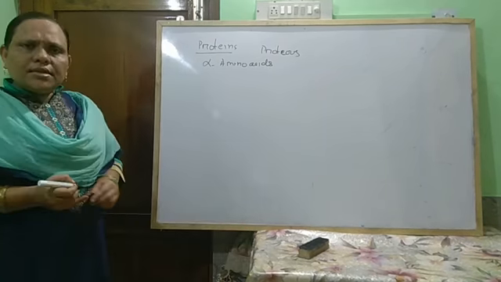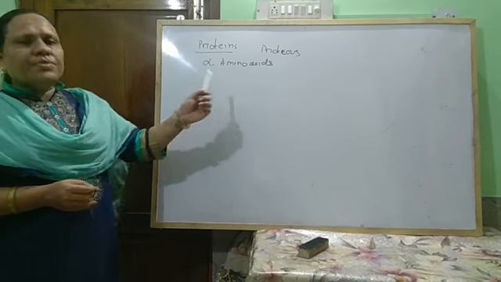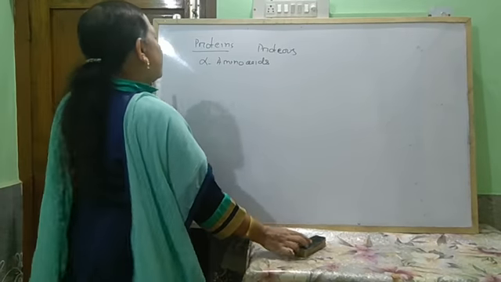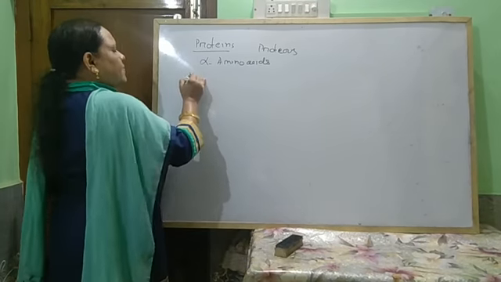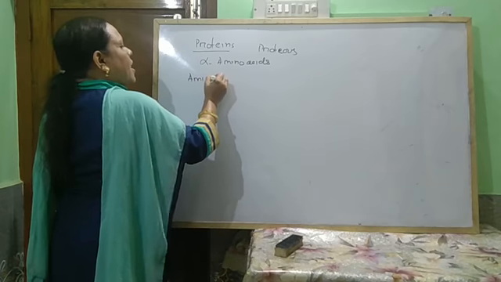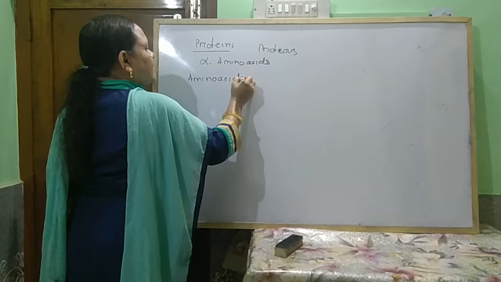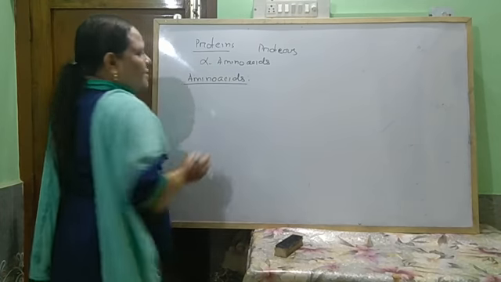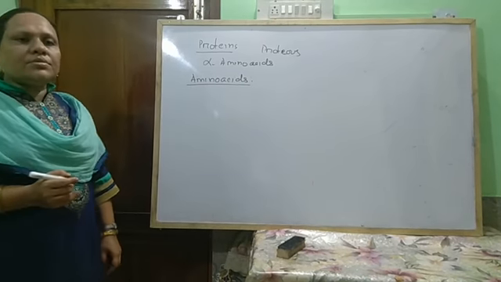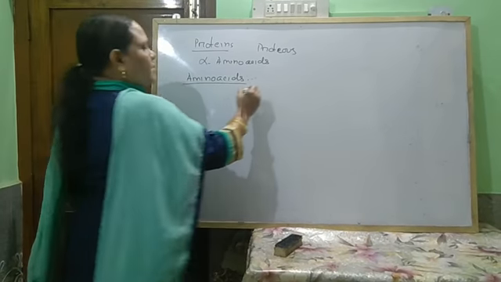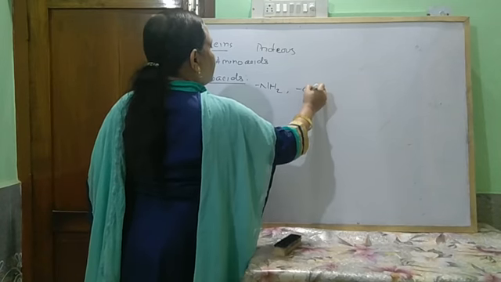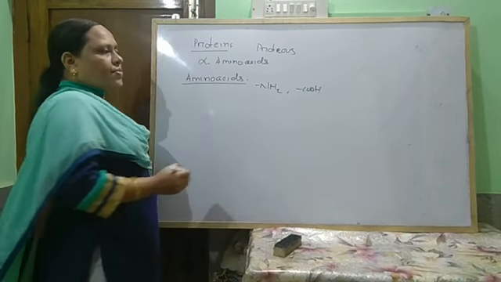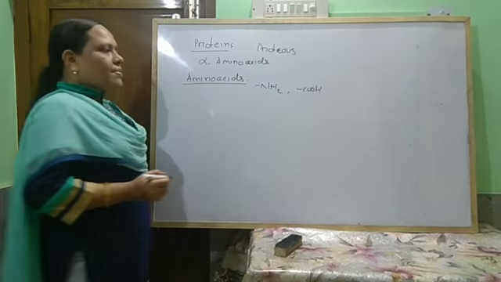So now it is necessary to know what amino acids are. After that we will go to proteins. So next, come to amino acids. Amino acids are organic compounds which contain the functional groups NH2 and COOH, that is one amino group and one carboxylic group.